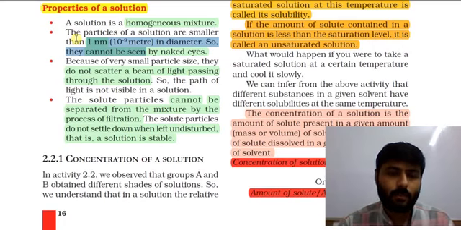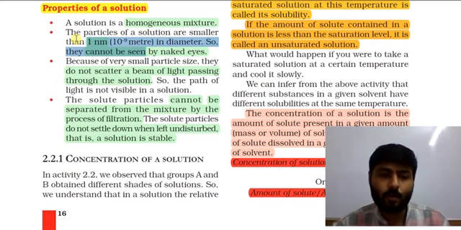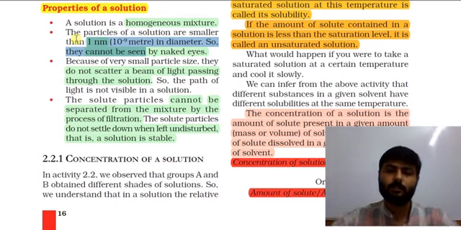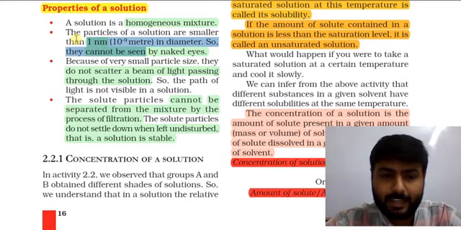Because of very small particle size, they do not scatter a beam of light passing through the solution. What is the scattering of a beam of light?